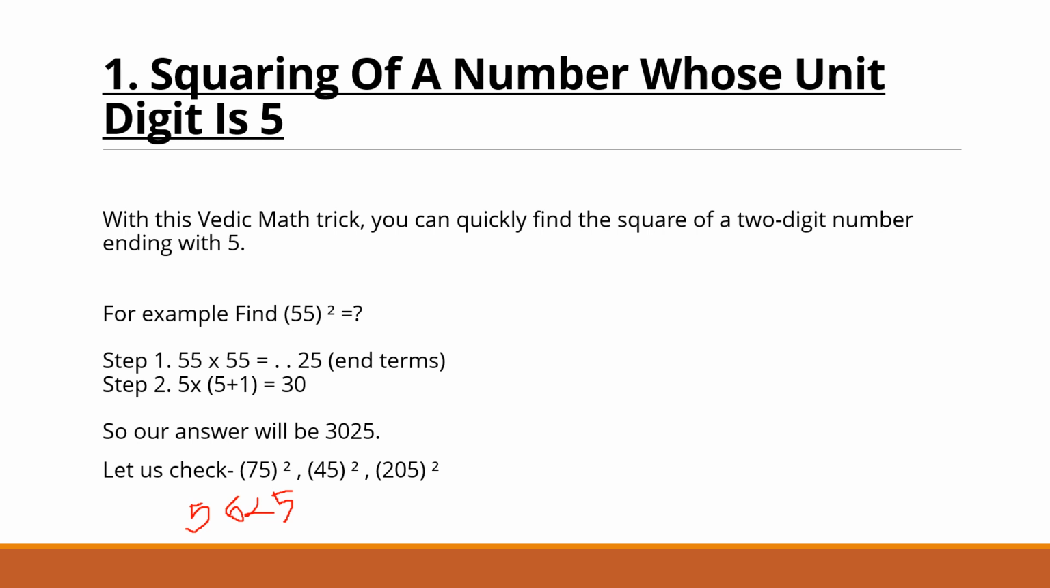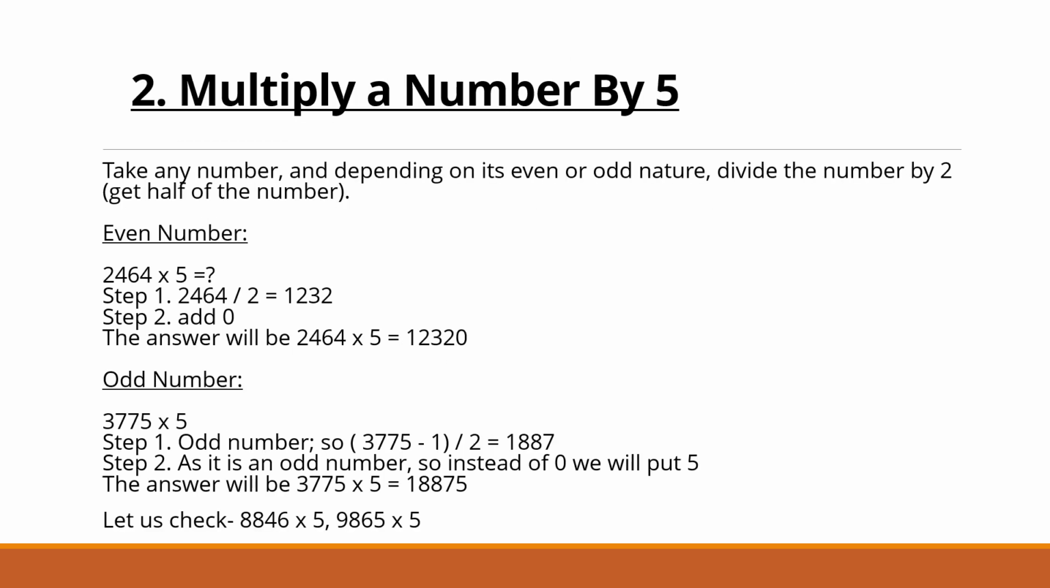5 5s are 25, 25 at the last we are having, and 20 into 21, 21 twos are 42 and 0. So 42025. Okay, so simple trick we are having. Simply we can solve it. Just for the end term, we are having the product, the square of 5. And for the initial term, the number multiplied by the successor of it. Okay, just have a look at our next trick.